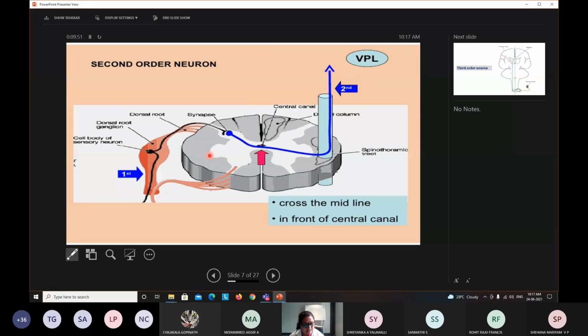The cell body of the second order neuron is situated in the posterior gray horn. The axon of this will immediately cross to the opposite side in front of the central canal. So the crossing of the second order neuron is a rule. It crosses the midline in front of the central canal and again it ascends up and terminates in the thalamus.